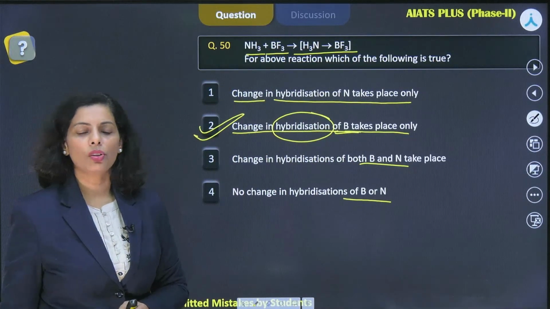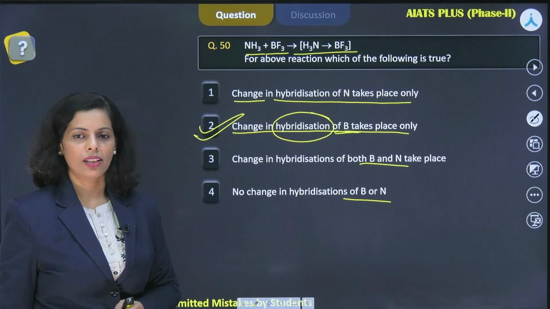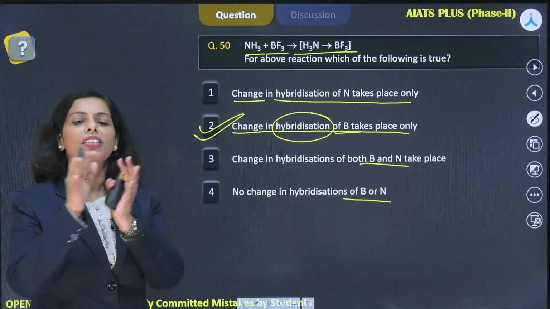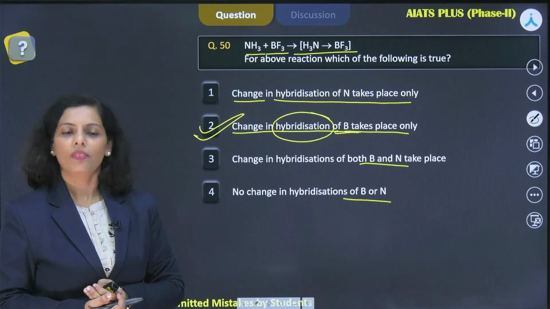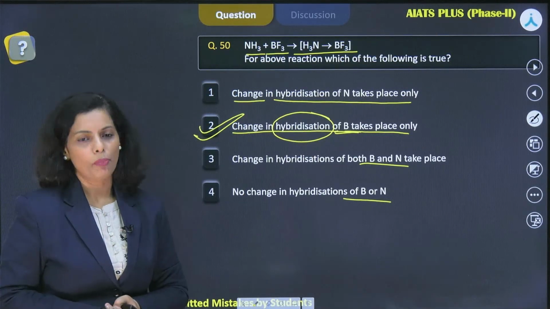Please take a session on inorganic, 11th plus 12th. Okay, so I'll pass on the suggestion that you gave me. We'll try to do whatever we can do best for you all.